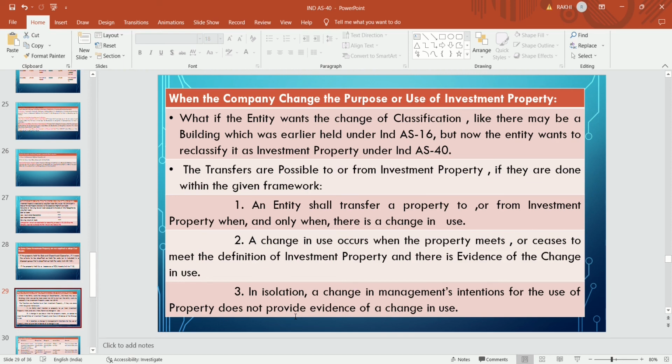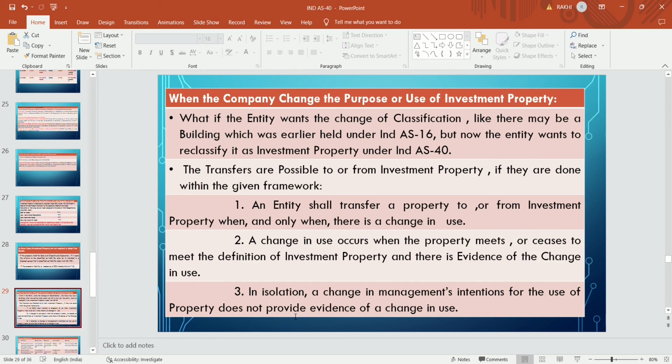What if the entity wants a change of classification, like there may be a building which was earlier held as PPE, but now the entity wants to reclassify it as an investment property under Ind AS? The building is being used as an office building, but now they want to reclassify it as an investment property. Can the company do so? Yes, the company can reclassify it.